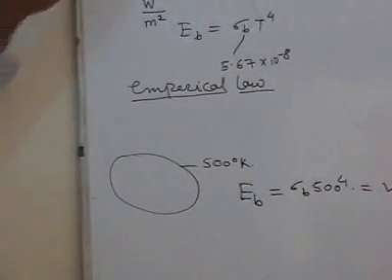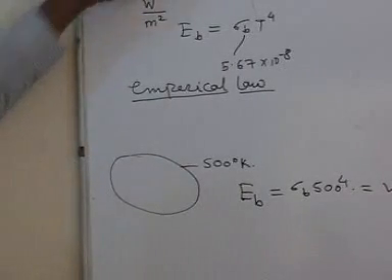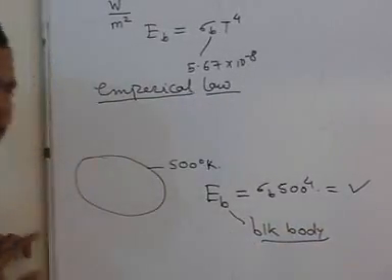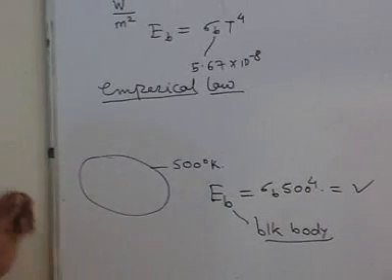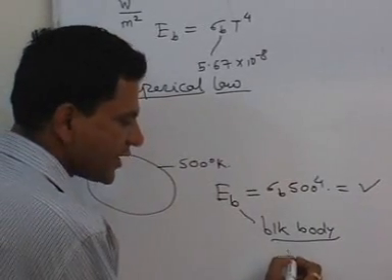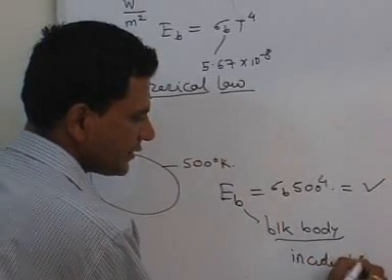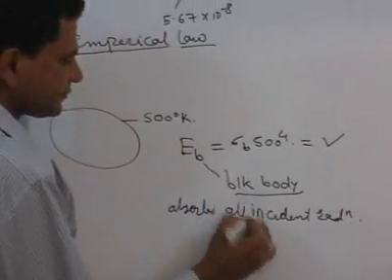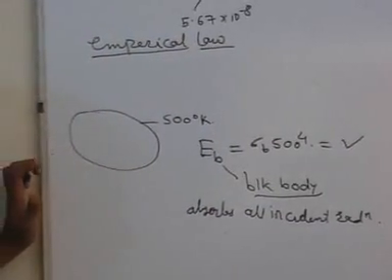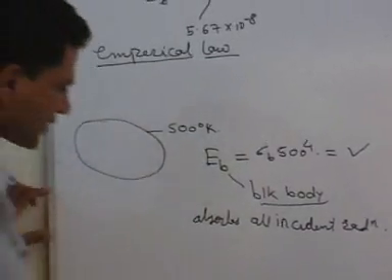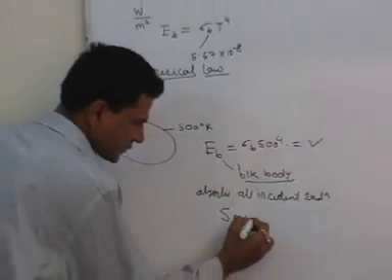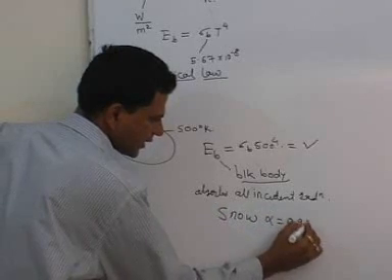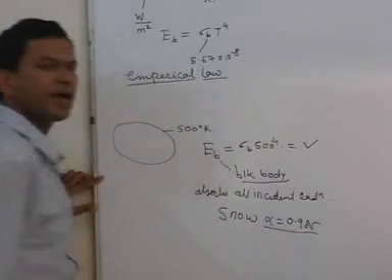One important feature of this Stefan's law is this is E_B. Here subscript B stands for black body. Now what is a black body? A black body is a body which absorbs all incident radiation. A body which absorbs all incident radiation is called a black body. Such a body is hypothetical. Maximum absorptivity is that of snow, 0.985. This alpha is called absorptivity.